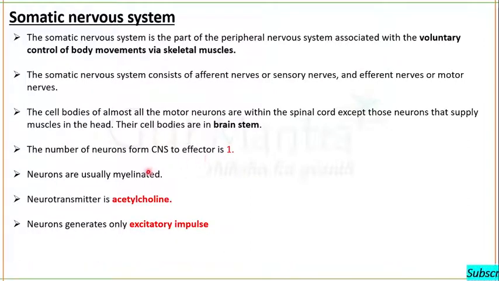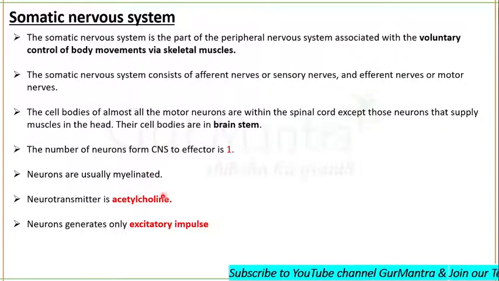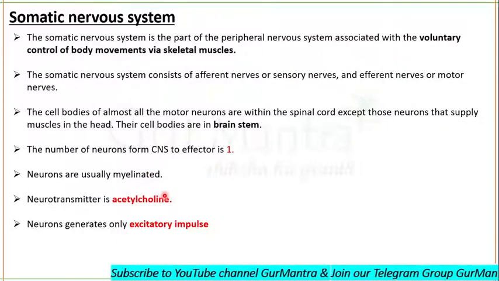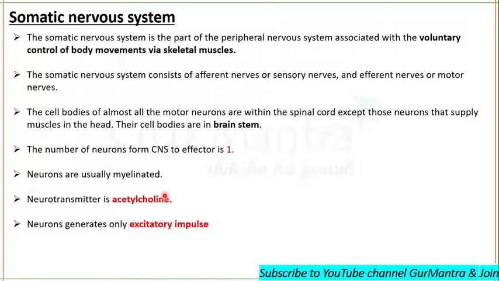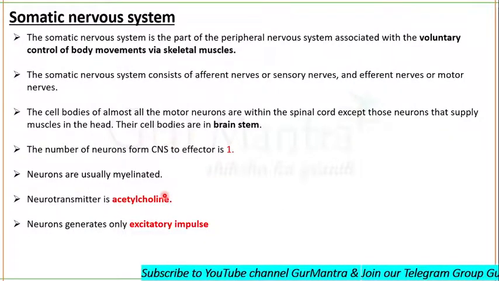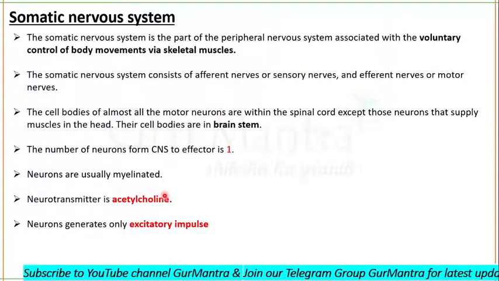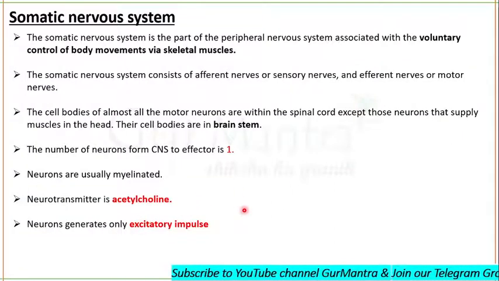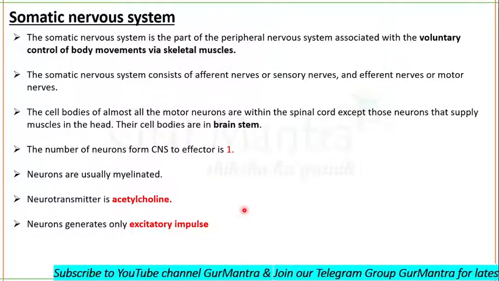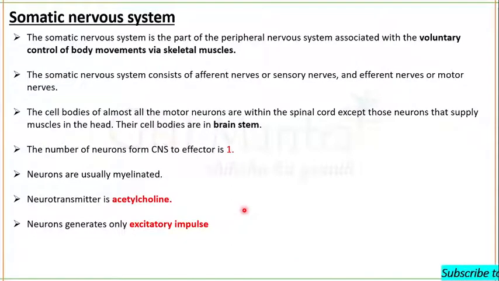Most of the neurons are myelinated, and their neurotransmitter is mainly acetylcholine, while the neurotransmitters in the autonomic nervous system are acetylcholine, epinephrine, and norepinephrine. Okay, they may be myelinated. Remember, in the autonomic nervous system, preganglionic neurons are myelinated, while postganglionic neurons are non-myelinated. Okay, and the number of neurons is 1 and 2, and somatic has mostly excitatory impulses, while autonomic nervous system impulses may be excitatory or inhibitory. So that's all for today.